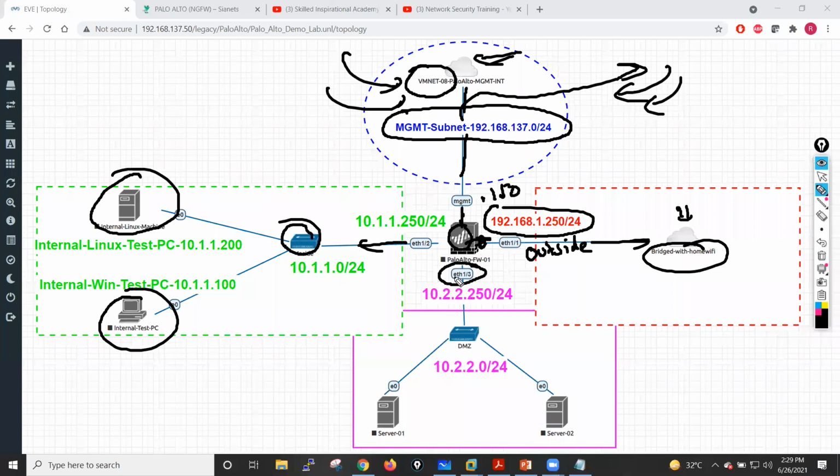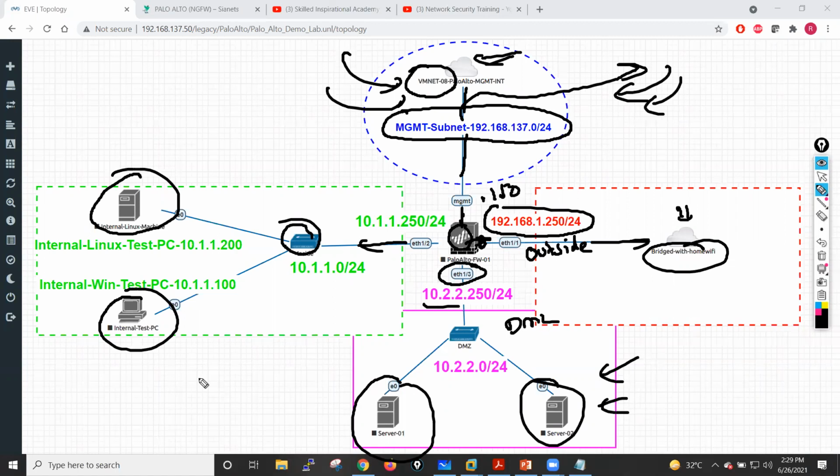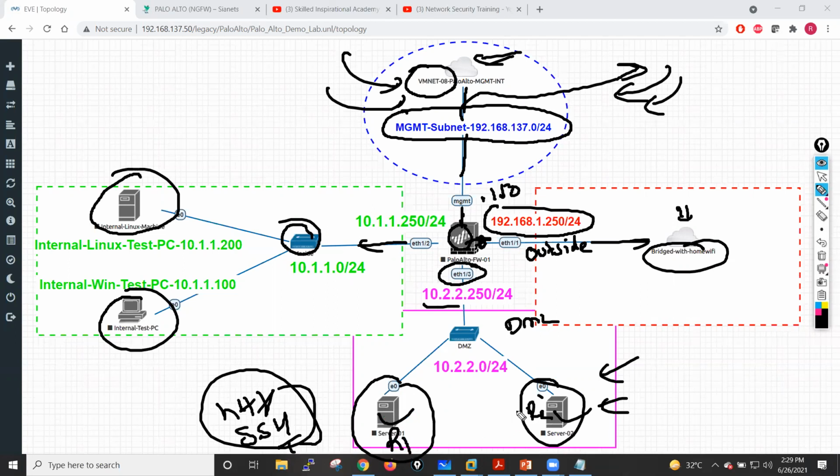Ethernet 1/3, I will put into the DMZ zone, and I will use 10.2.2.250/24, where I will also put two Linux machines on which I will configure multiple services, like HTTP, SSH, and Telnet. All these services I will configure on these devices. Even if you don't want to put a Linux server, I will put a small router as well. On this router, I'll enable HTTP, SSH, and Telnet, and we will try to access these services from the outside.